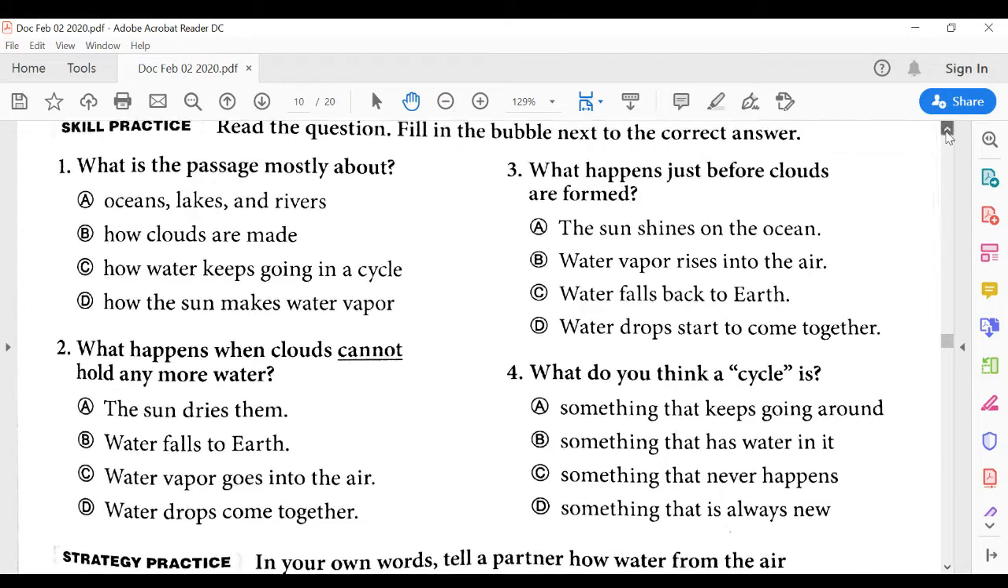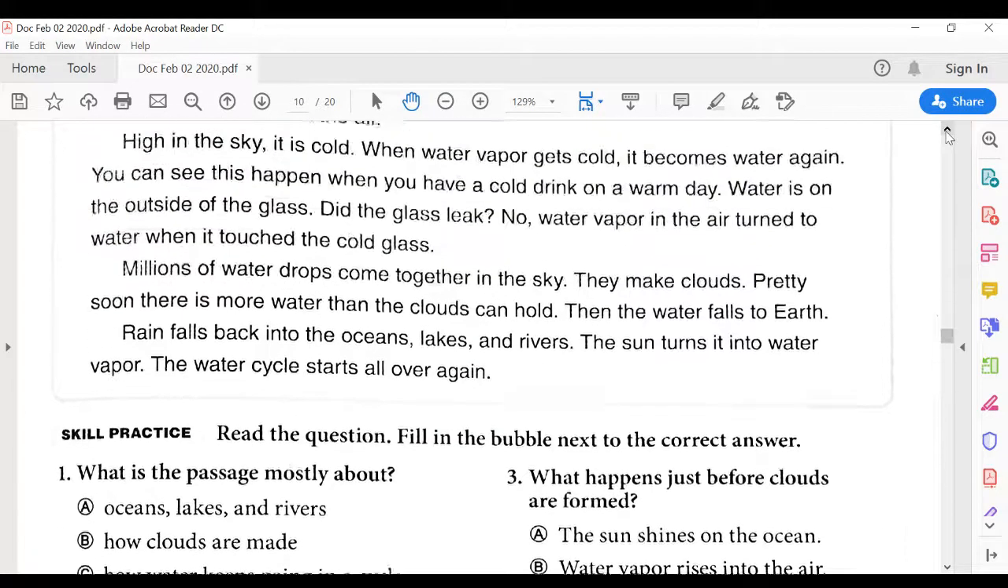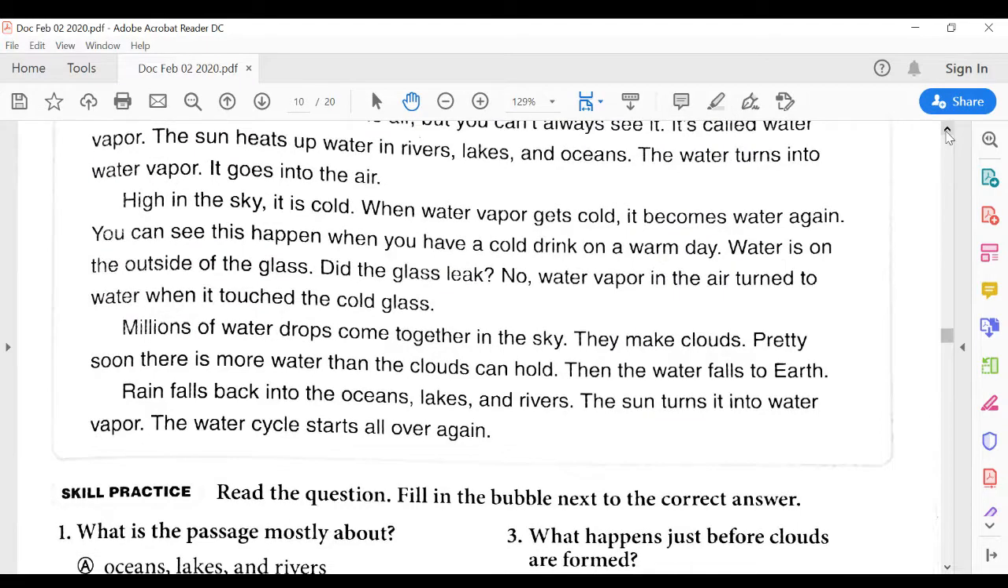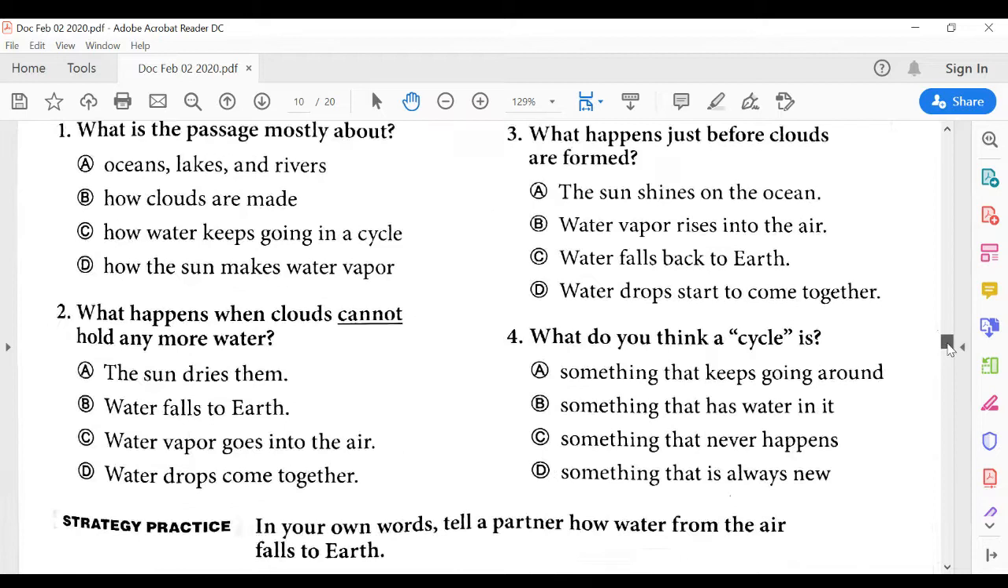So if you don't remember, look back to where it talks about clouds forming. I see something about clouds here. You can look back and see where that is.